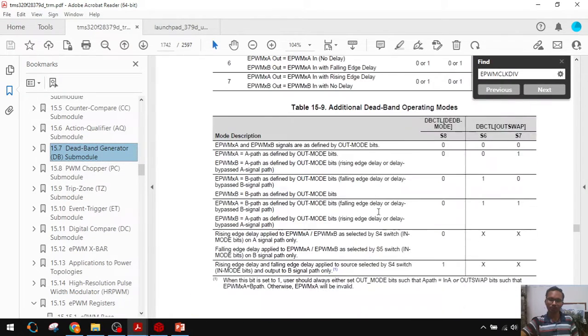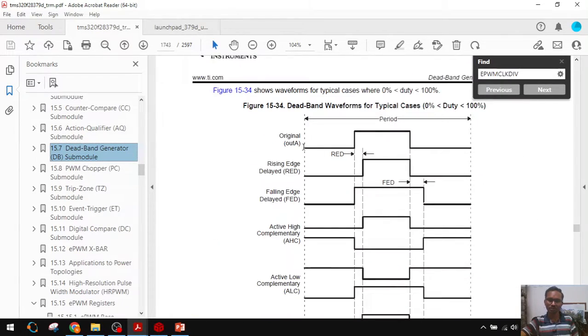For example, we have generated one gate pulse like this. Whenever the time base counter matches, we have generated the one gate pulse, out A. With this we will extract 2 pulses from this gate pulse, for IGBT 1 and 2 in our circuit.